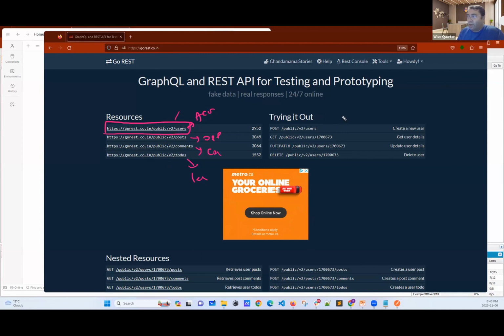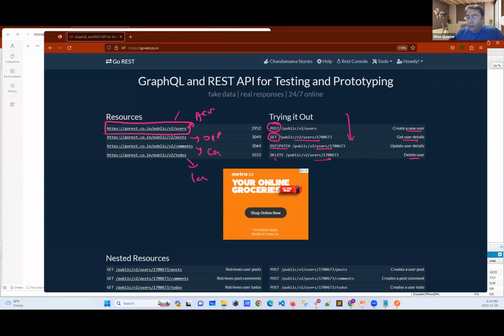Now, they are trying to explain something here. If you use post, you will create a new user. If you say get, this should be the URL. You will have some user details. Put patch, you have to use URL like this. And delete, you should use like that if you want to delete a user.